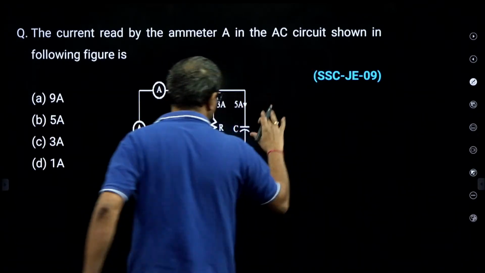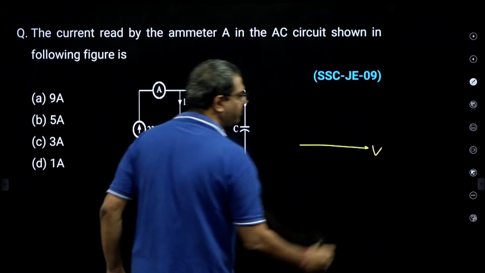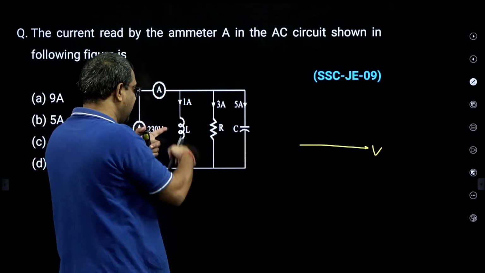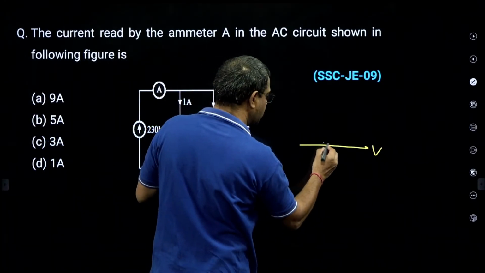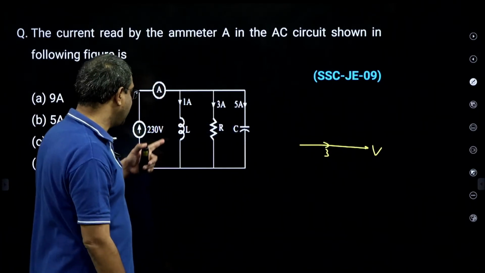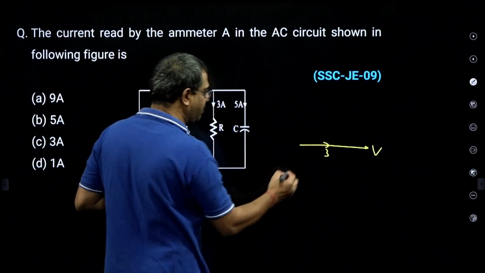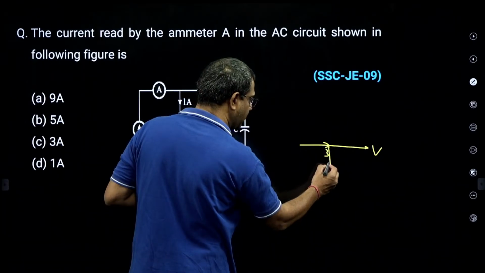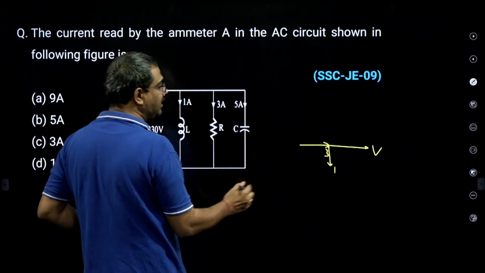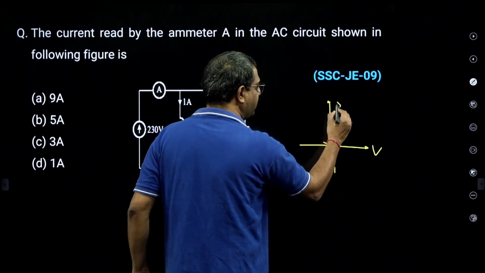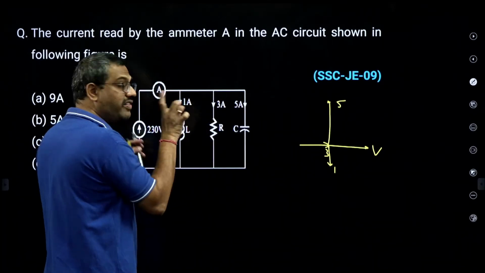First of all, in a parallel circuit I will take voltage as reference. With respect to voltage, which current is in phase? Resistor current. Resistor current is how much? 3 amperes. What about inductor current? Inductor current is lagging by 1 ampere. Capacitor current is leading by 5 amperes. So in a parallel system I will take voltage as reference.